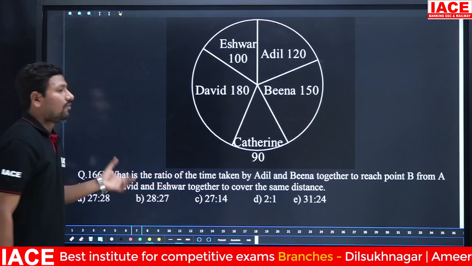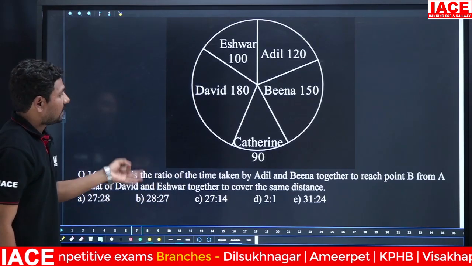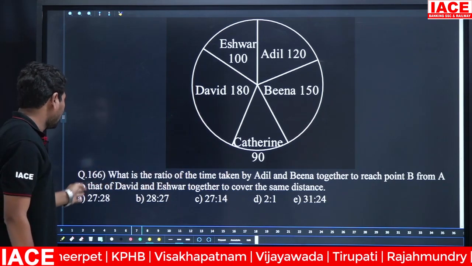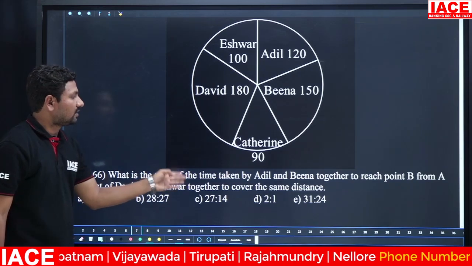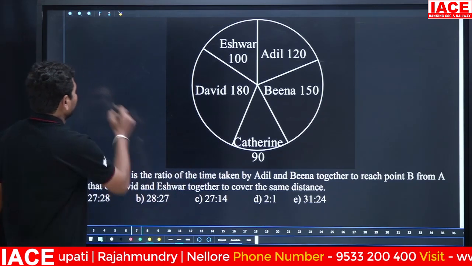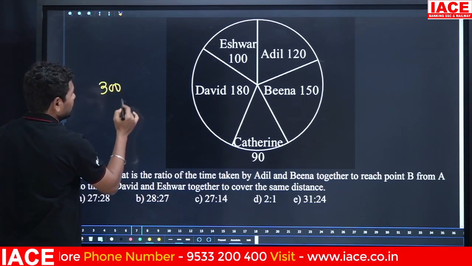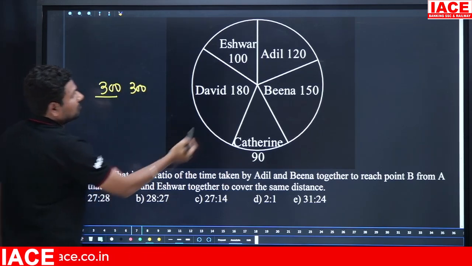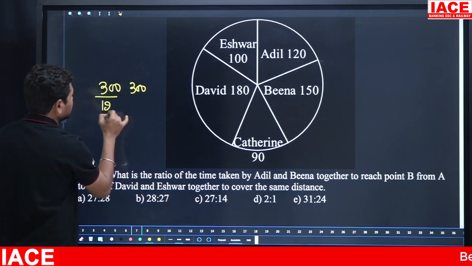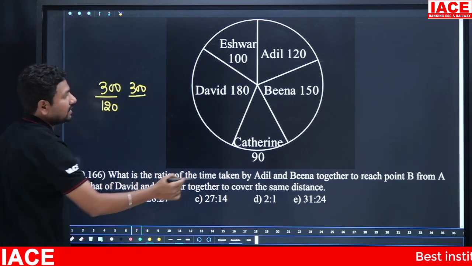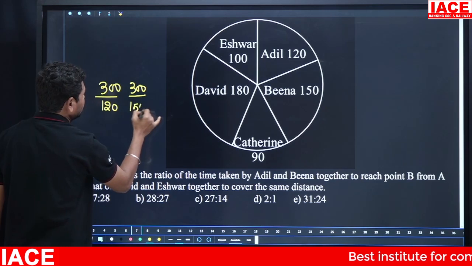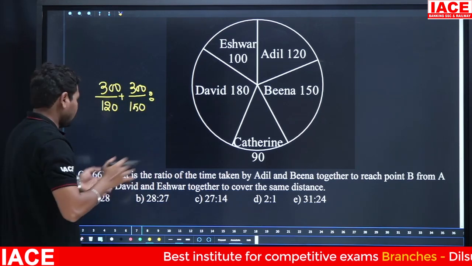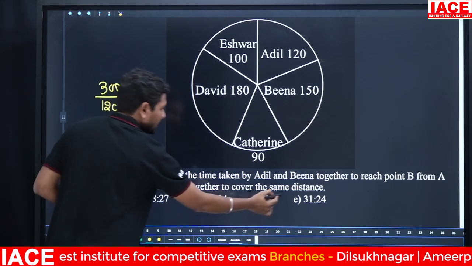The question was, what is the ratio of the time taken by Adil and Beena together to reach point B from A, to that of David and Ishwar together to cover the same distance? So first Adil will cover 300 kilometers. Next person also covers 300 kilometers. Then Adil, what is the speed? 120 kmph. And next Beena 150 kmph.